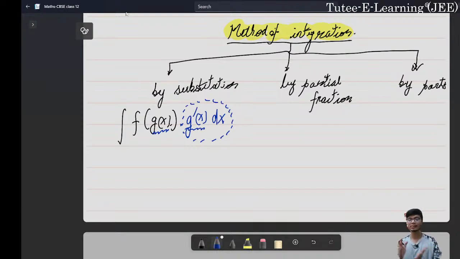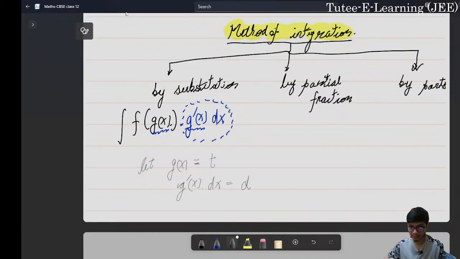Whenever we see this kind of composite function where f is a function of g of x, and g dash of x is multiplied with that function, our life becomes easy. If we assume g of x to be a variable t, then the derivative of g of x, that is g dash of x dx, would be equal to dt.